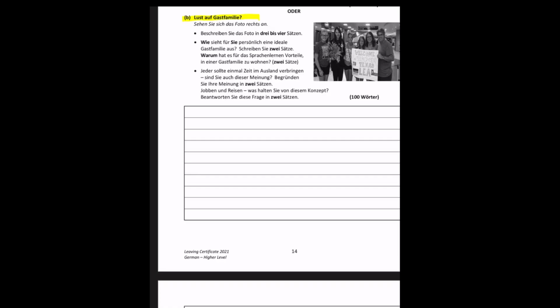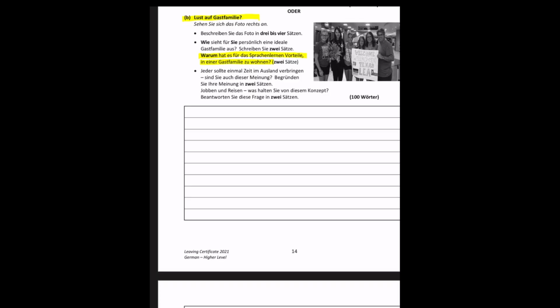And here you were asked in the second part. So again, the first part is your generic question, beschreiben Sie das Foto in 3 bis 4 Sätzen. But here you were asked in the second part of this question, warum hat es für das Sprachenlernen Vorteile, in einer Gastfamilie zu wohnen? And this means, why does it have advantages for language learning to live with a host family?